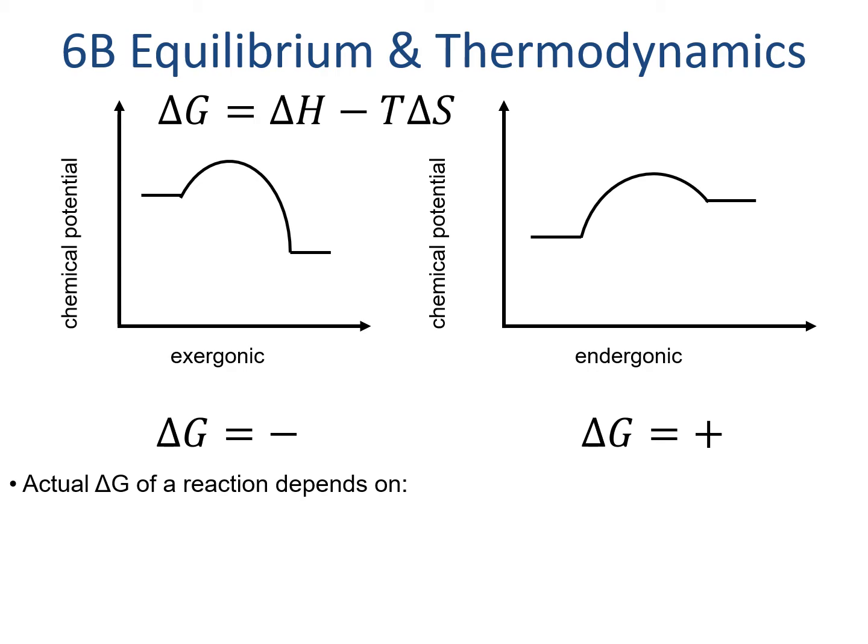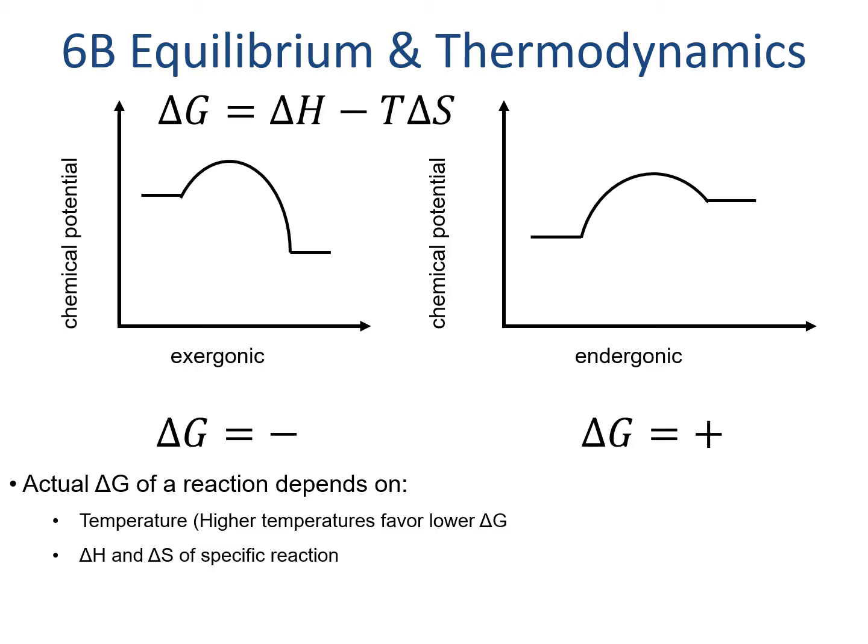There are a few things that can change those conditions and actually change whether a reaction will occur or not. First, if you look really carefully at the equation, you'll notice that if delta S is always positive, the higher the temperature goes, the more likely we are to have a low or negative delta G. So higher temperatures will generally make reactions more spontaneous. But you know that already because when we want a reaction to occur faster, we just heat it up.